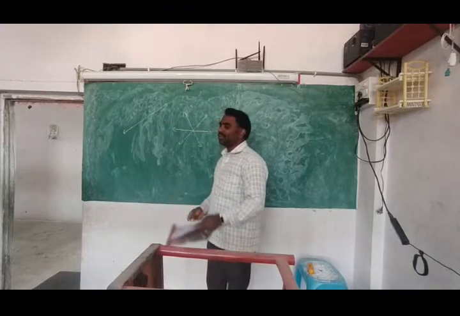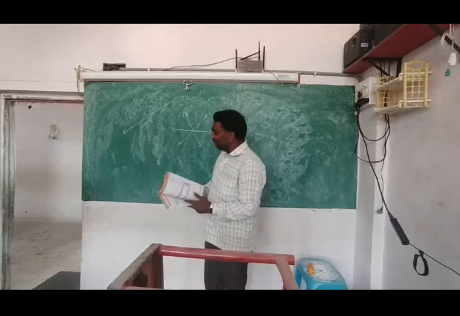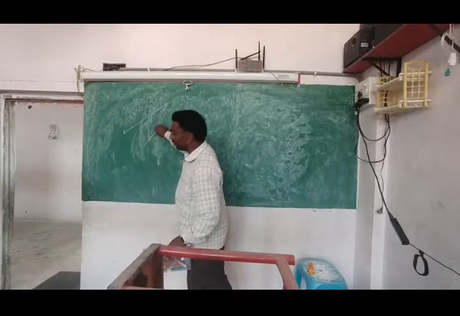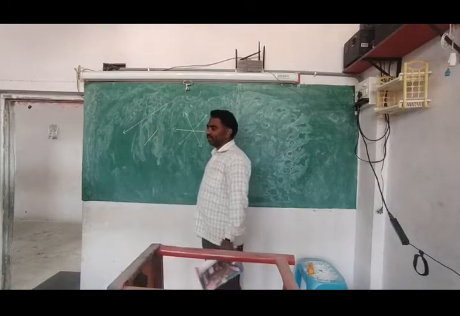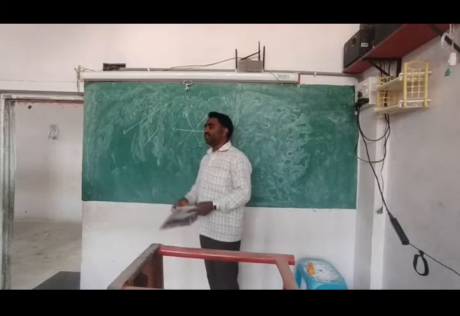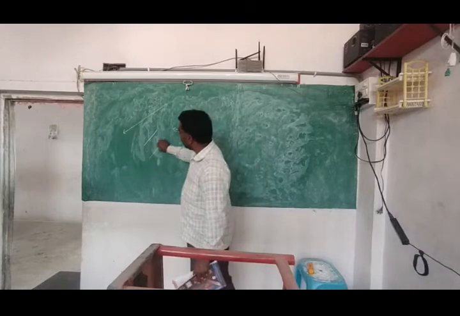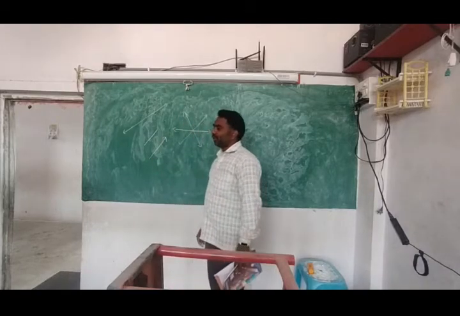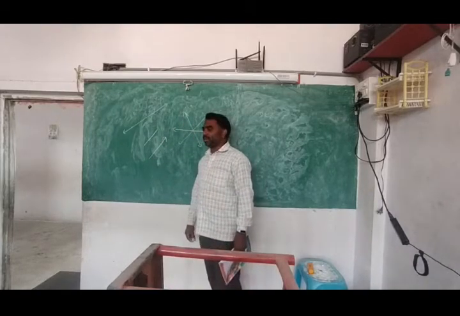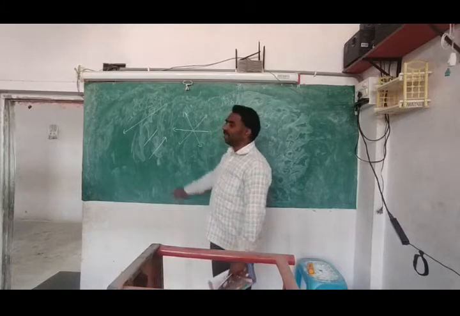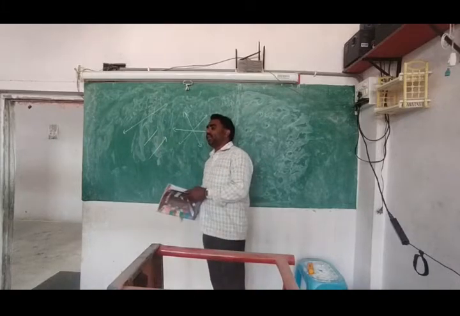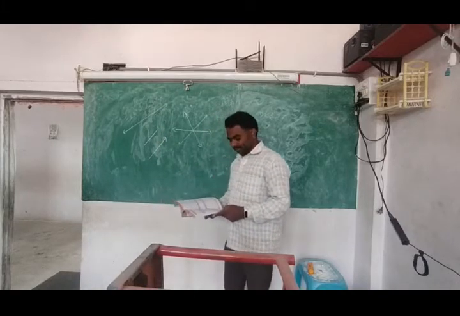No, we cannot measure this also. Can a line segment have the exact length? Yes, because it is from here to here only. You can measure with the scale. And next, can the ray have the exact length? No, ray also cannot be measured. That's why only line segments have the exact length.